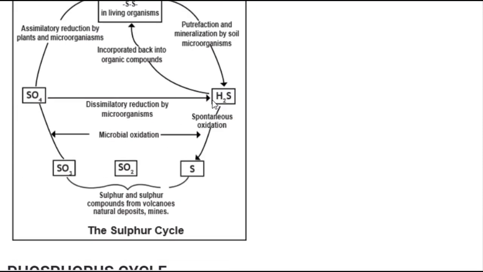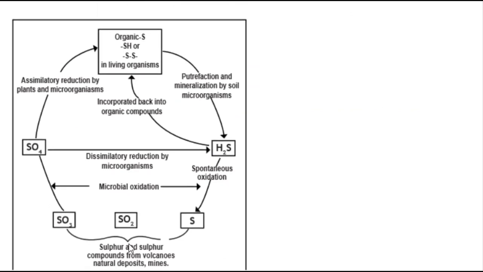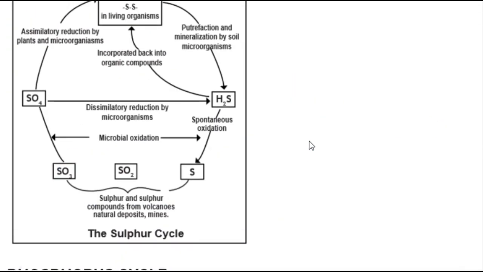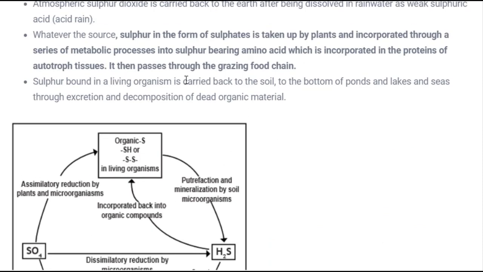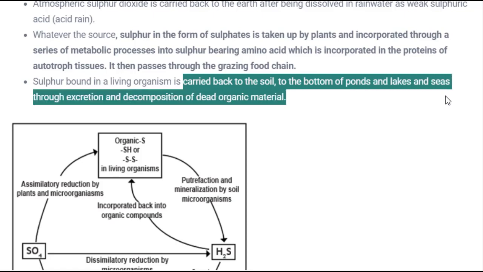If we see the diagram over here, you can see how it is present. We have SO2, which is converted into sulfur compounds like sulfurous or SO3, and this sulfur originates from volcanic eruptions. During a volcanic eruption, lots of harmful gases are erupted into the atmosphere, and sulfur is one of the important gases ejected. So this is all about sulfur and its importance. Sulfur bound in living organisms is carried back into soil, bottoms of ponds, lakes and seas through excretion and decomposition of materials.